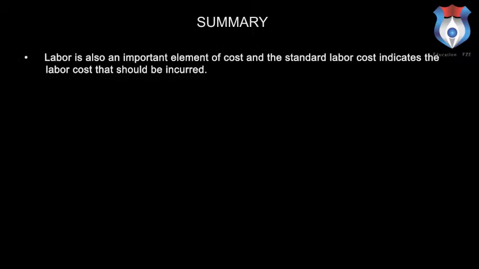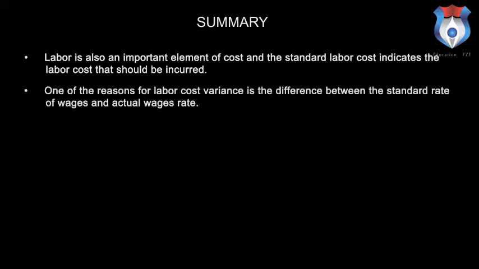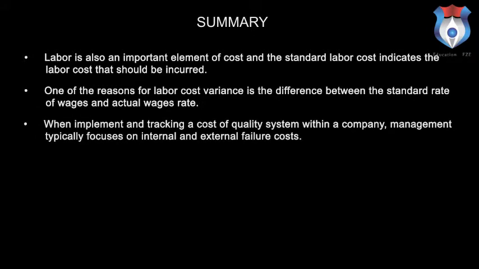Summary. Now in the end, let us summarize what we have learned in this lecture. Labor is also an important element of cost, and the standard labor cost indicates the labor cost that should be incurred. One of the reasons for labor cost variance is the difference between the standard rate of wages and actual wages rate. When implementing and tracking a cost of quality system within a company, management typically focuses on internal and external failure costs.